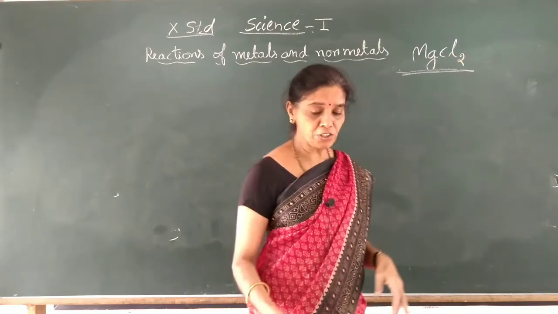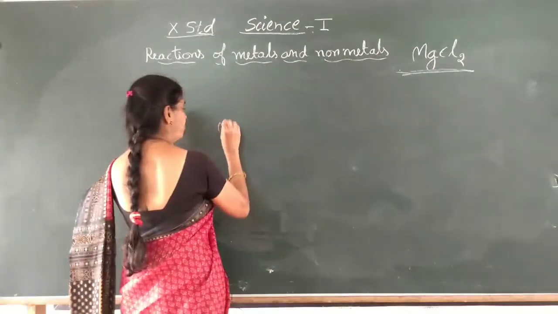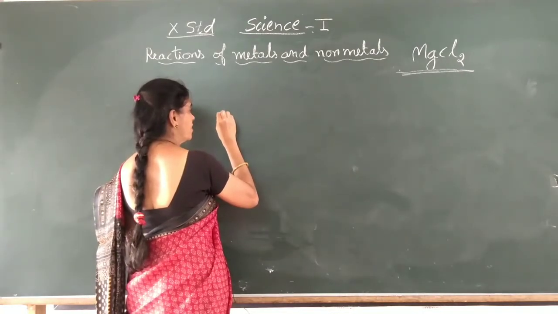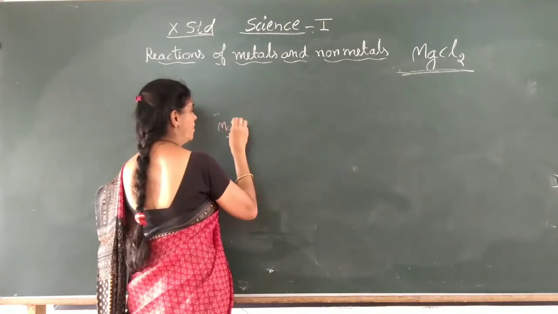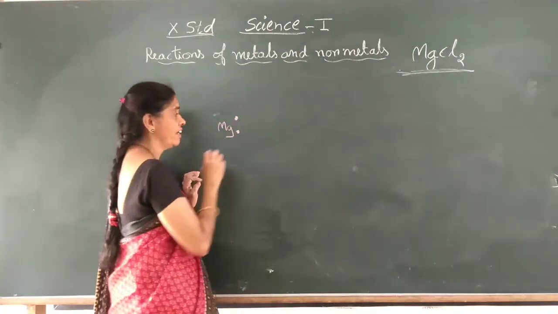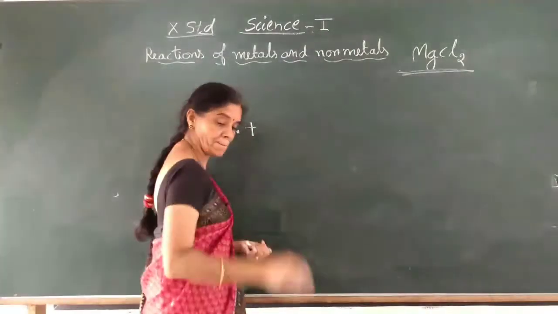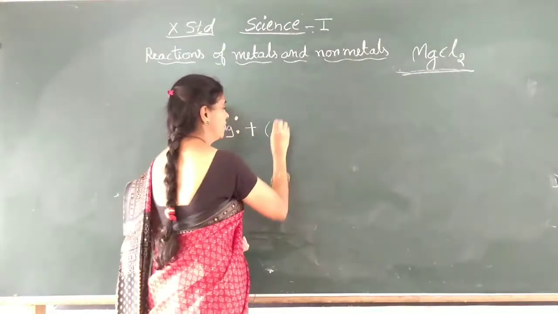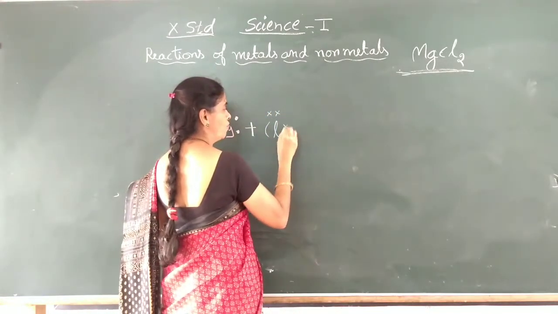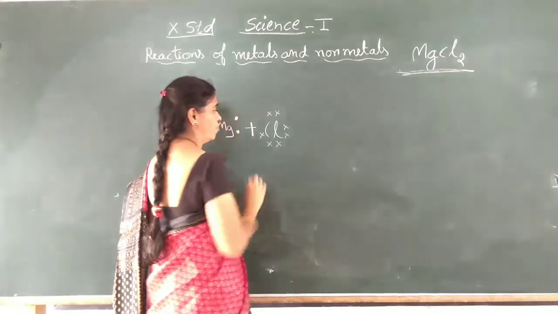Okay, now if you want to show the electron dot structure, magnesium has 2 electrons in the outermost shell. I'll show it here. And chlorine, how many electrons in the outermost shell? 7, 2, 4, 6 and 7.